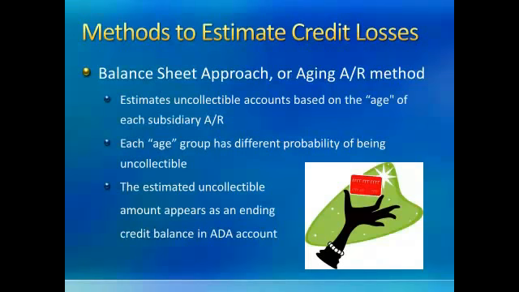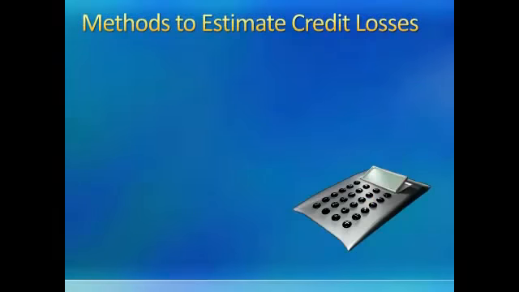So effectively, when we use the balance sheet approach or the aging accounts receivable method, we look at all of our accounts receivable, determine of all of our accounts receivable the percentage that will be uncollectible, and that will be our balance in the allowance for doubtful accounts.